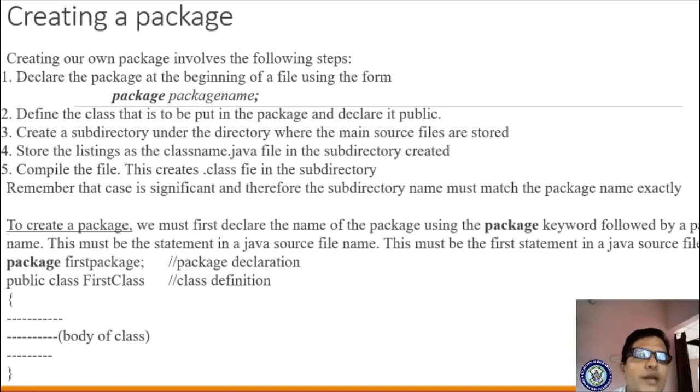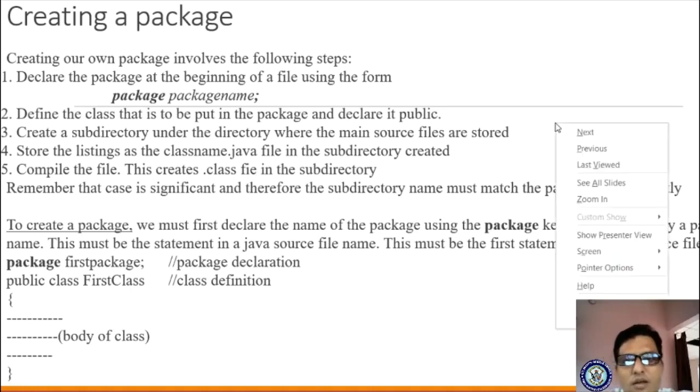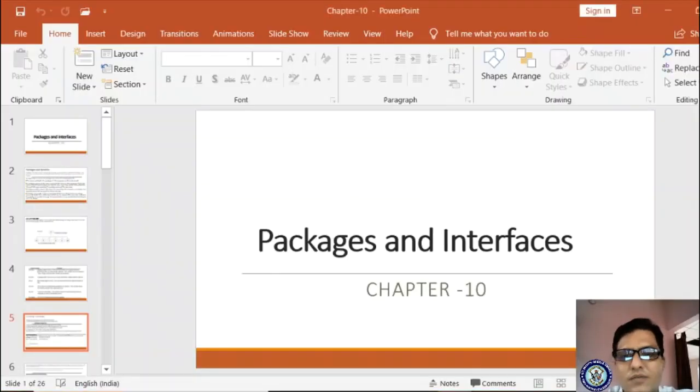Now, how to create a package? This question will come. This is also a previous question I asked, please go through it. Creating our own package involves the following steps, if you are creating your own user-defined package. Okay, before that let me explain these built-in packages.